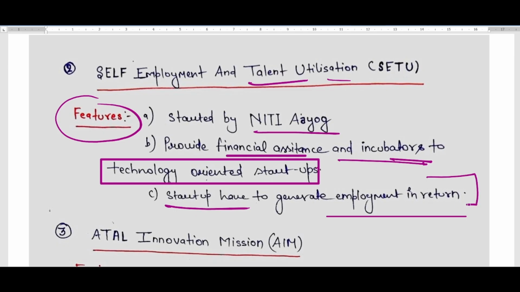In return, what do they want? This scheme was started by Niti Aayog, and when the startups are being identified, they are provided financial assistance, first thing. Another thing, incubators, and it should be provided only to those startups who are technology oriented. And the fourth important point is the startups have to generate employment in the country in return.